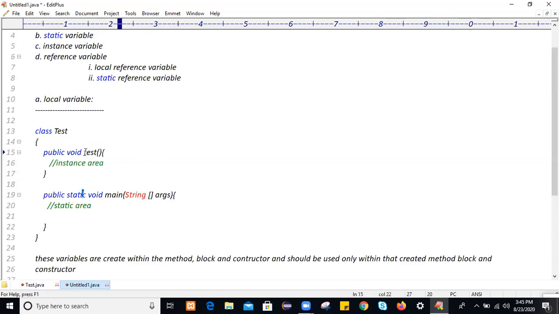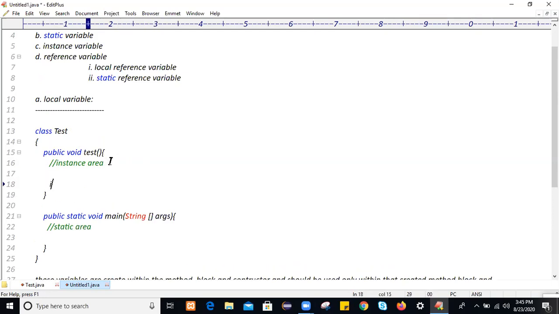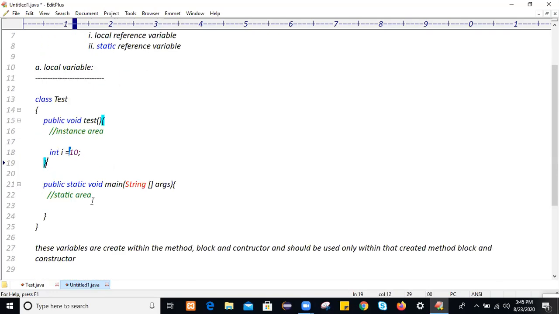When you create any variable locally within that area, then the scope of that variable is only within that area. If you create any variable within this area, I will create one variable of integer type within the test area. So the scope of this variable is only within this test area. This test area starts from here and ends here.